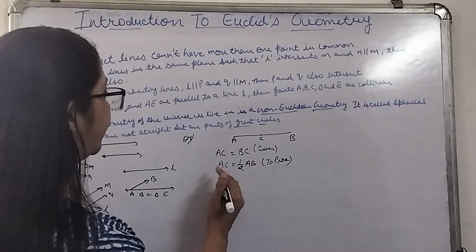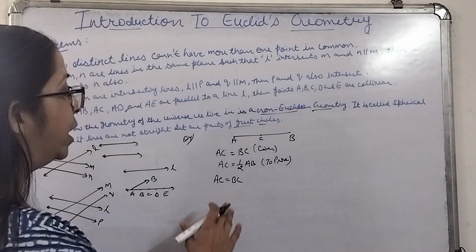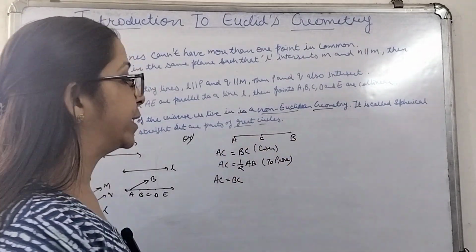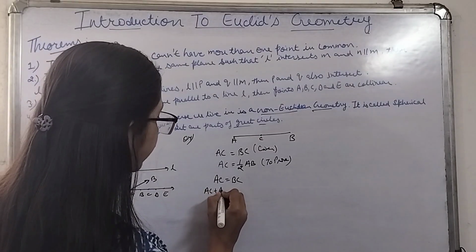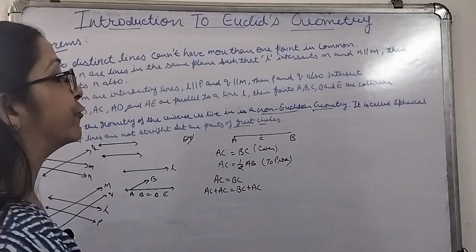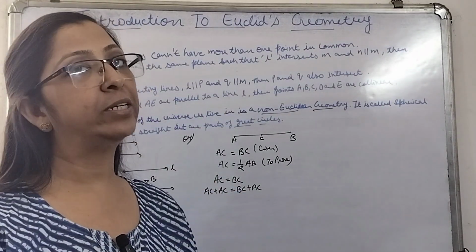Now in proving, first of all we will write AC is equal to BC, it is given to us. Now if AC is equal to BC, if I add AC to both sides, we get AC plus AC is equal to BC plus AC. If equals are added to equals, the wholes are also equal.